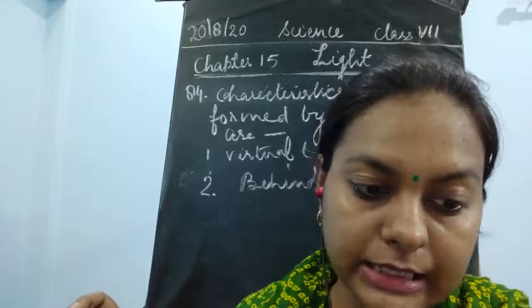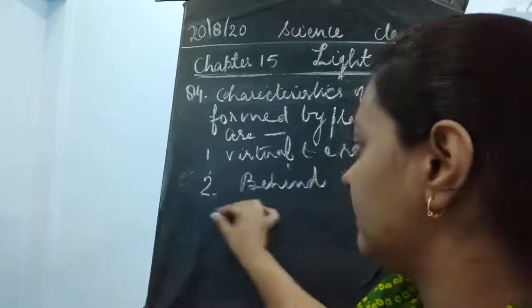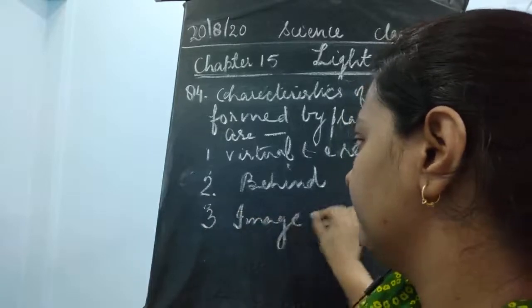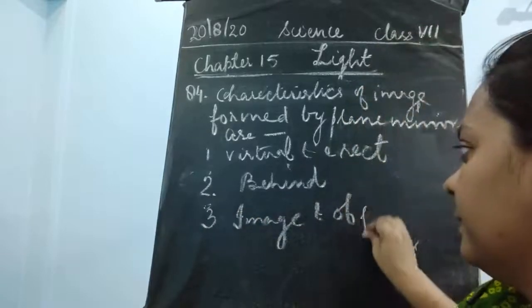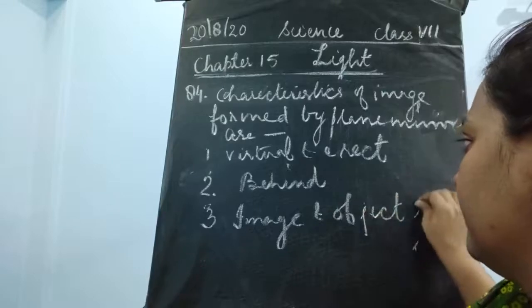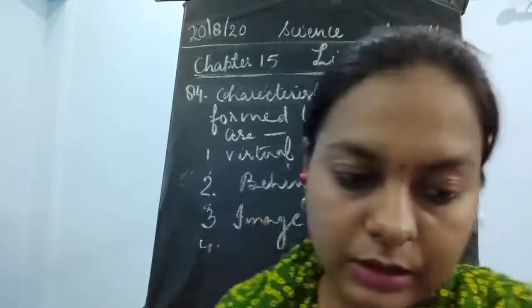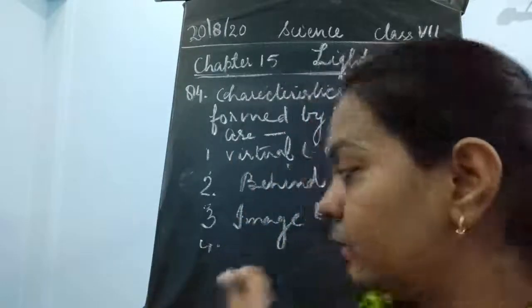Next, the size of the image is equal to the size of the object. Image and object size are equal. Then the fourth characteristic is that it is laterally inverted.